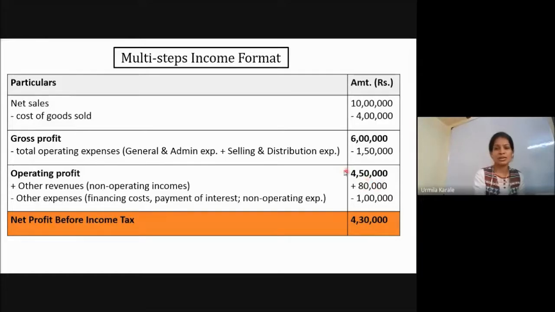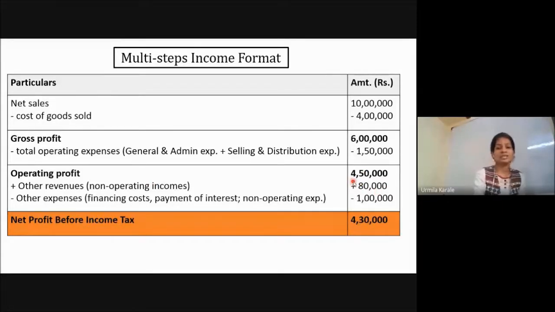So in that business operations profit, you have added 80,000 since you have also received this 80,000 in terms of some other income. It may be rent received, interest received, or any other income received. So this plus this we have added since it is an income.